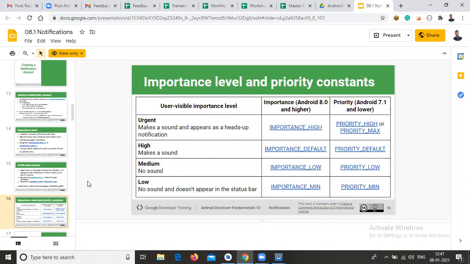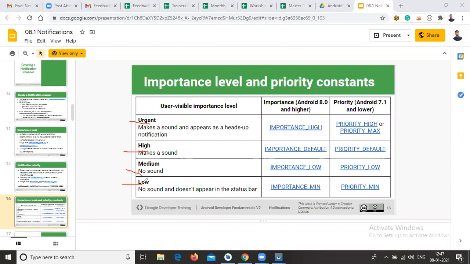Now, the difference between priority and high. Generally, it is the user-visible importance level. These are the four different levels for importance: one for urgent, another for high, another for medium, and the last one is low.